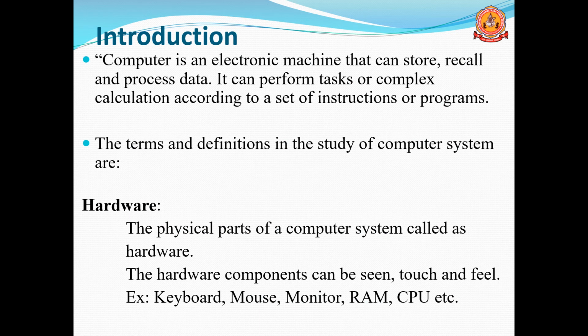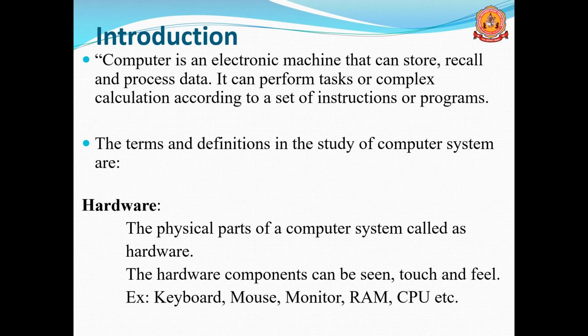The first term is hardware. So what is hardware? The physical parts of a computer system are called hardware. A computer system contains different physical parts, not external additional parts, only basic parts. You can say monitor, mouse, keyboard, RAM, CPU, all these things.